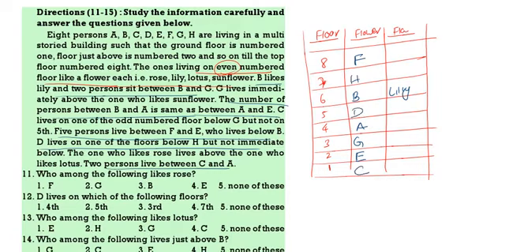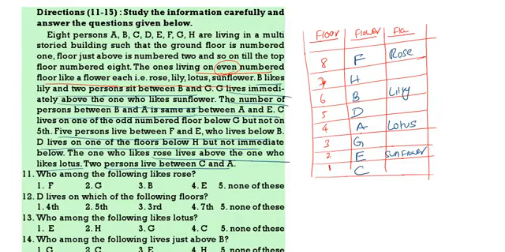Next, G lives immediately above the one who likes sunflower, so sunflower is liked by E. The rose lives above lotus. Only even number floors have flowers, so lotus is 4th and rose will be 8th. So, this is the total puzzle.